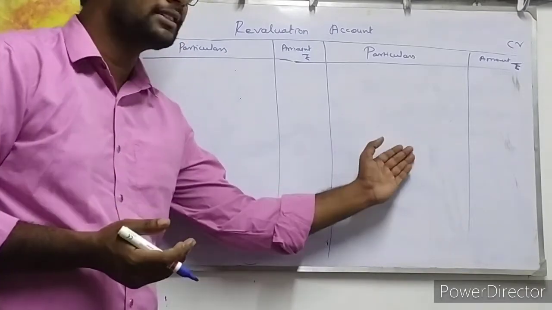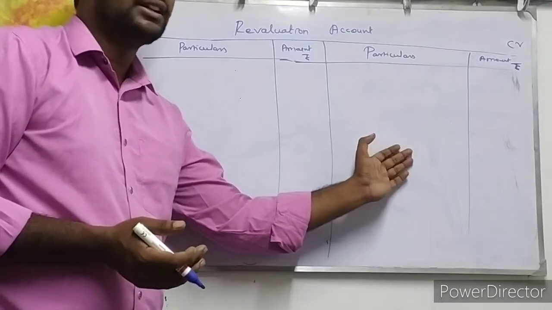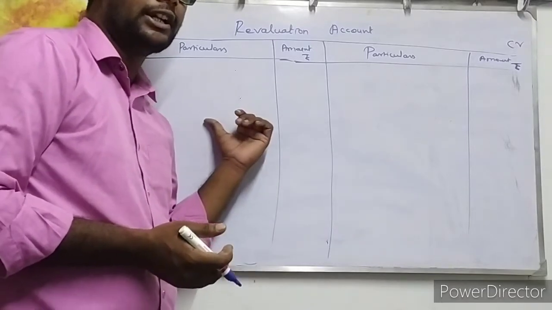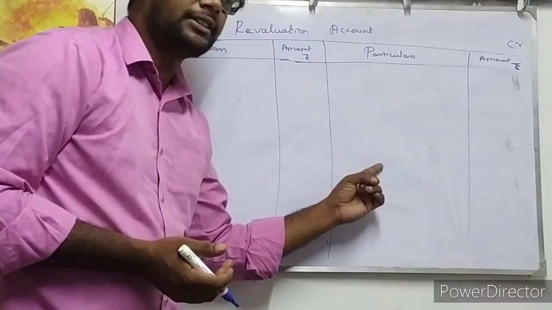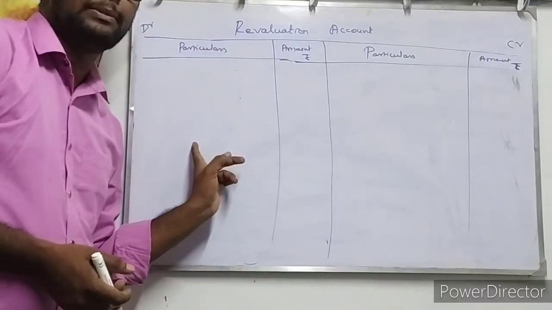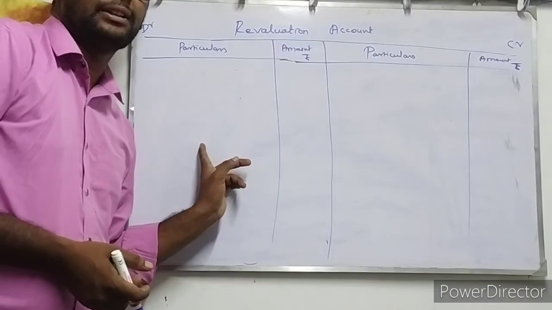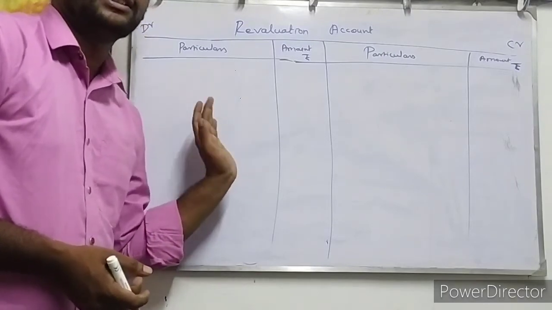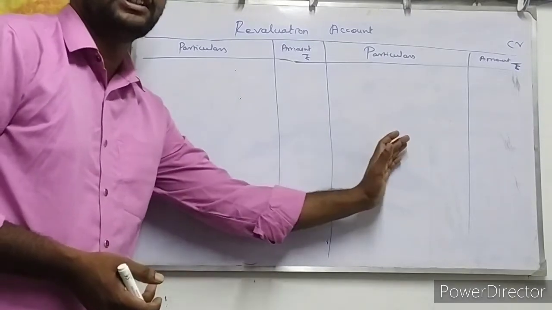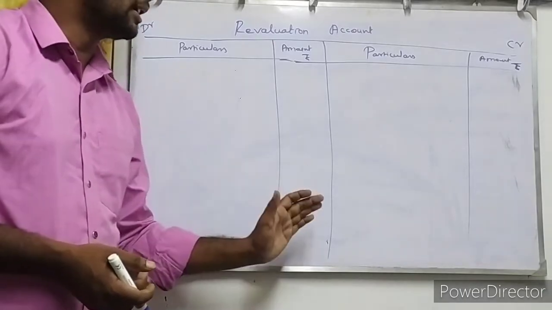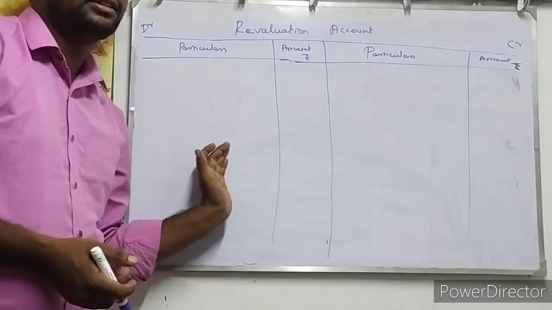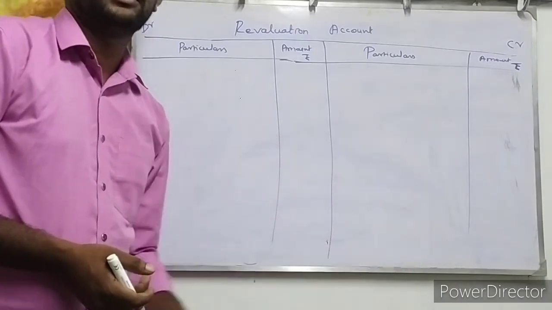If an asset increases, we are going to enter it on the credit side. If a liability increases, we are going to enter it on the debit side. If a liability decreases, that will be entered on the credit side. If assets decrease, that will be entered on the debit side. Simply put, the favor for the asset side is the credit side, and the favor for liability is the debit side. Unrecorded liability will be entered on the debit side. Unrecorded assets will be entered on the credit side.